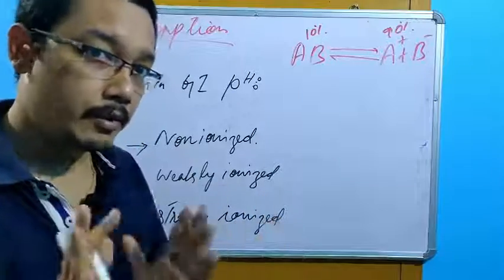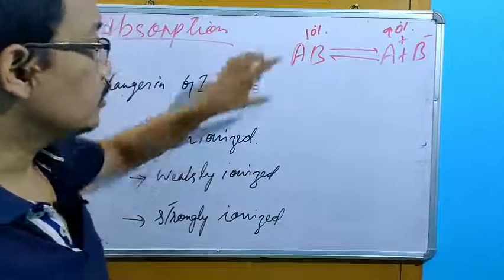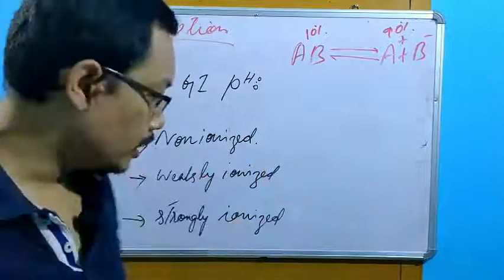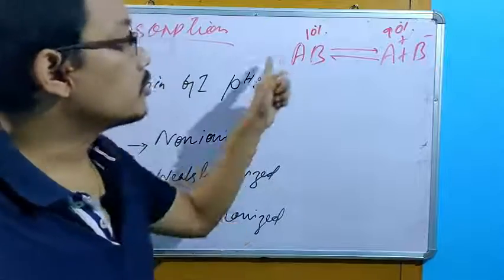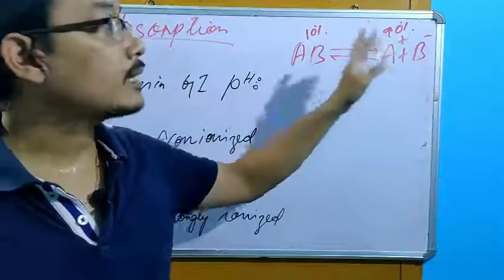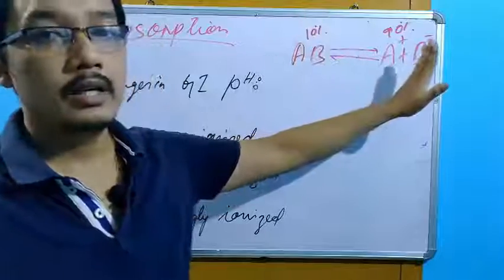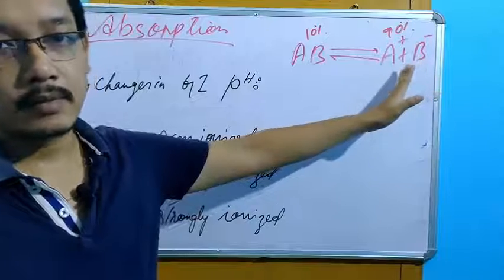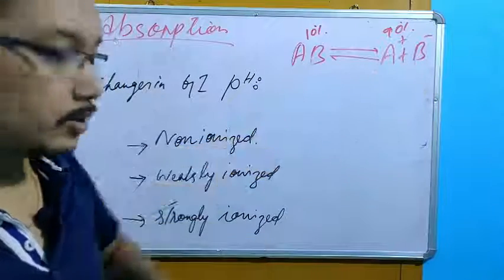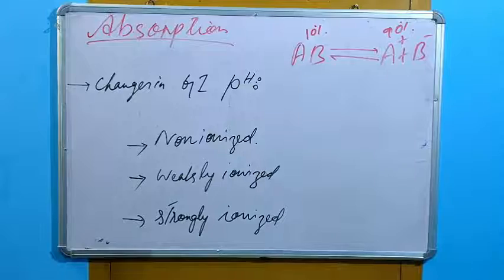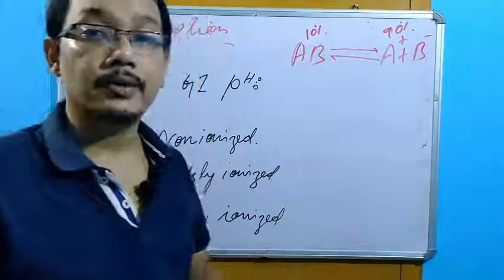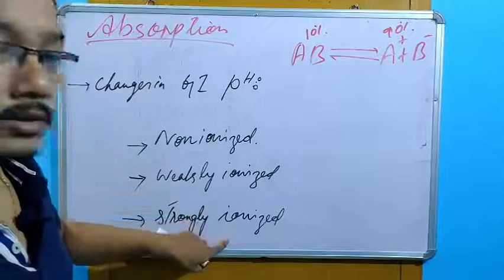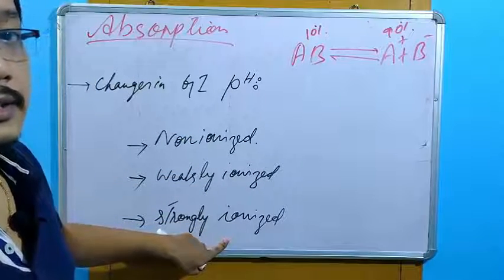Remember, very important: non-ionized, non-dissociating; weakly ionized, weakly dissociating; and strongly ionized, very strongly dissociating. When a maximum of the fraction is dissociating, this is what we call strongly ionized or strong electrolytes. Non-electrolytes, weak electrolytes, and strong electrolytes.